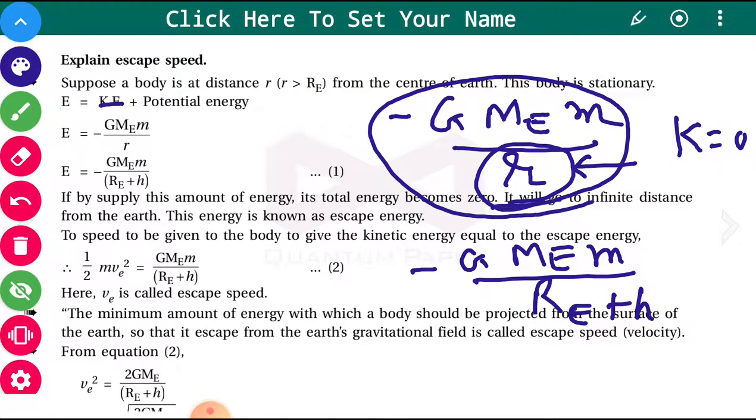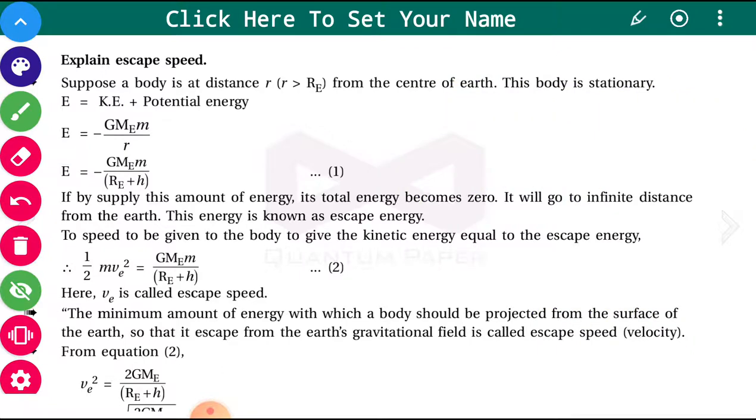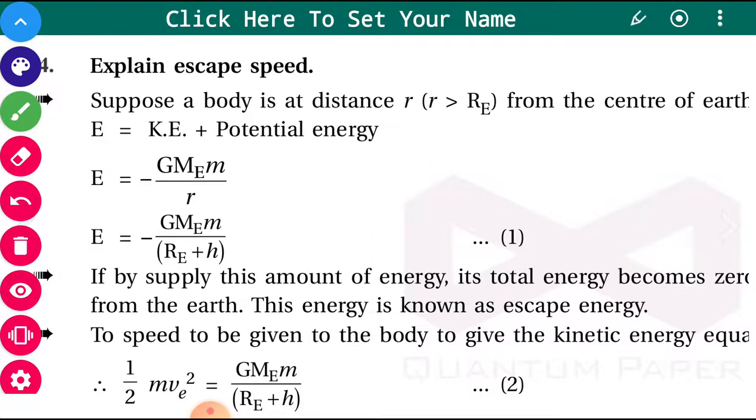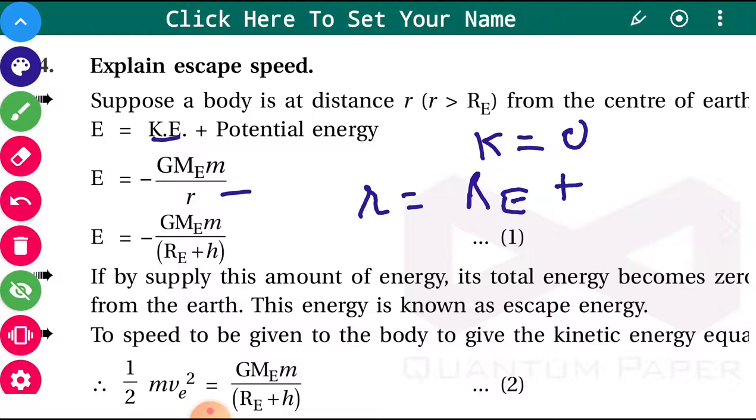The total energy is kinetic energy plus potential energy, so it is minus GMe m upon Re plus h.